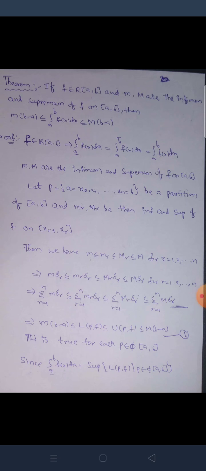Here, summation of small m delta r is equal to small m into (b minus a). This implies m into (b minus a) is less than or equal to L(p, f), less than or equal to U(p, f), less than or equal to capital M into (b minus a). This is equation 1, for each p belonging to the set of partitions of [a, b].